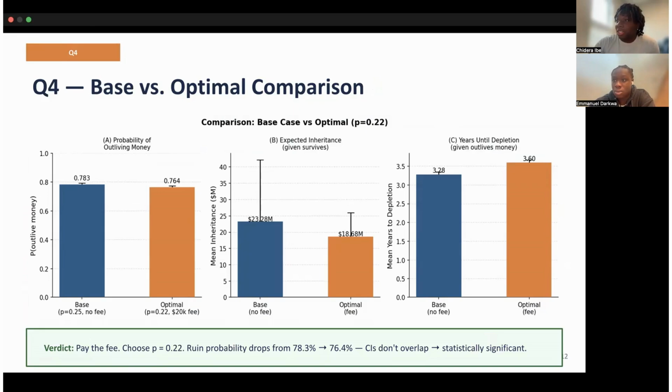Our answer: yes, she should pay the fee and choose P equals 0.22. The 20,000 reduces her ruin probability by about 2 percentage points. The downside is her expected inheritance drops slightly because of her upfront cost. But when the primary goal is financial survivability, P equals 0.22 wins.